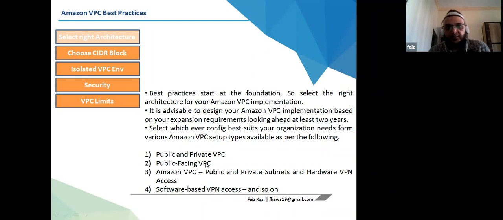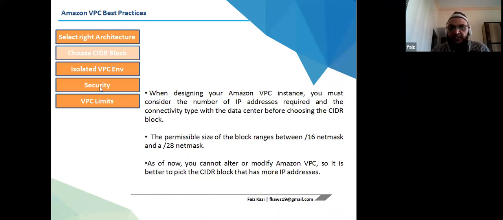setup types: public and private VPC, public facing VPC, Amazon VPC and software based VPN access, and so on. So choose CIDR carefully. You cannot choose /8 if you are using only 251 hosts. If you know that over the next 2 years you will be using the network and the host level up to 250 to 500, then what mask level will you provide? By default, suggested is from /16 and goes to /28.